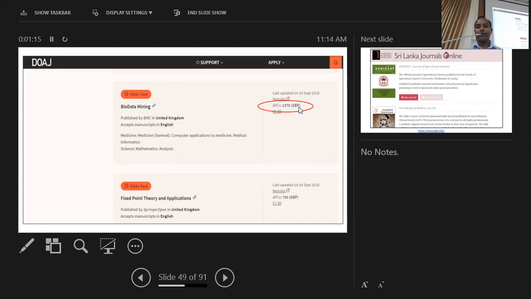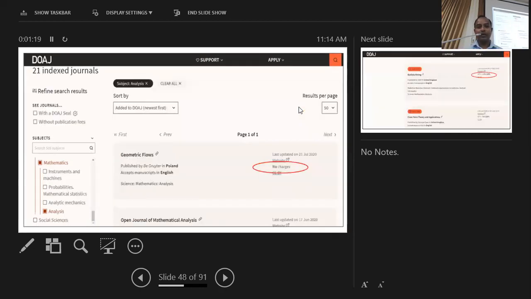So you can find publication venues here. If you are willing to publish your papers, you can identify your subject field and search for what are the journals available and what are their conditions. In addition to that, for your research, you can still search this database. Out of more than 15,000 journals listed, it will retrieve the articles for you. For all the articles you will have access to the full text without any restrictions, since it lists only the open access journals.